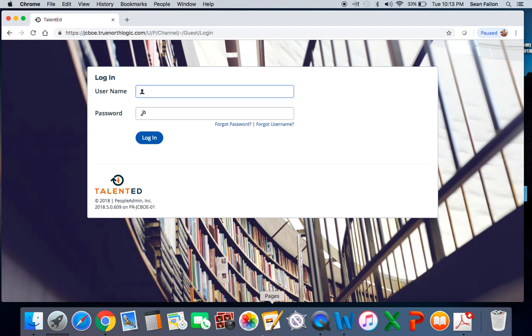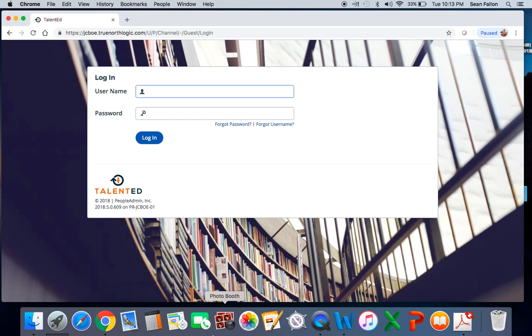Okay, this is what the login page should look like. Your login credentials for this site are going to be your Jersey City email, so your first initial, your last name at jcboe.org, and your password to log in for the first time is going to be changeme18.